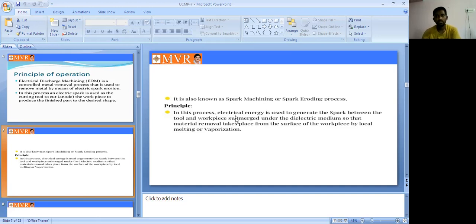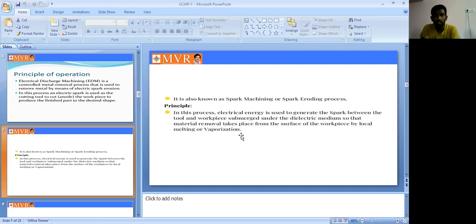In this process, electrical energy is used to generate the spark between the tool and the workpiece, submerged under the dielectric medium, so that material is removed from the surface of the workpiece by local melting or vaporizing.